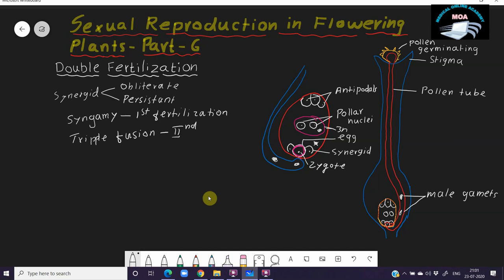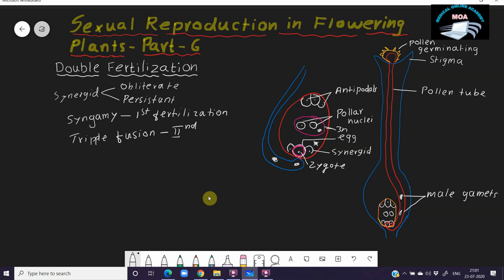Both fertilizations take place at a time in the female gametophyte or the embryo sac. Hence this process is known as double fertilization. Double fertilization is the characteristic feature of angiospermic plants, both dicotyledon and monocotyledon.